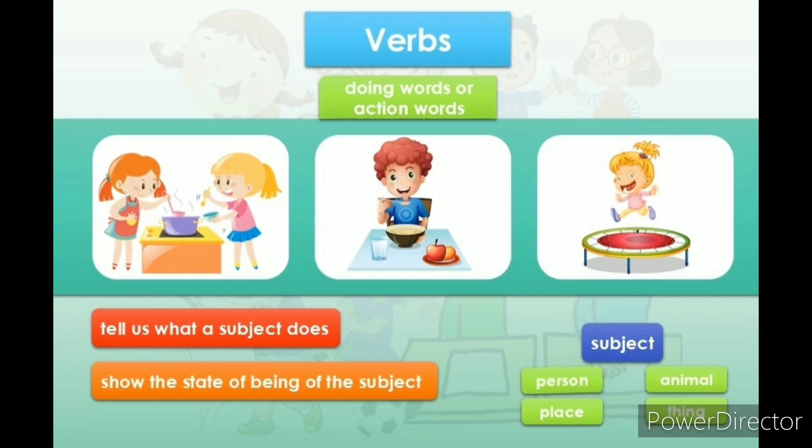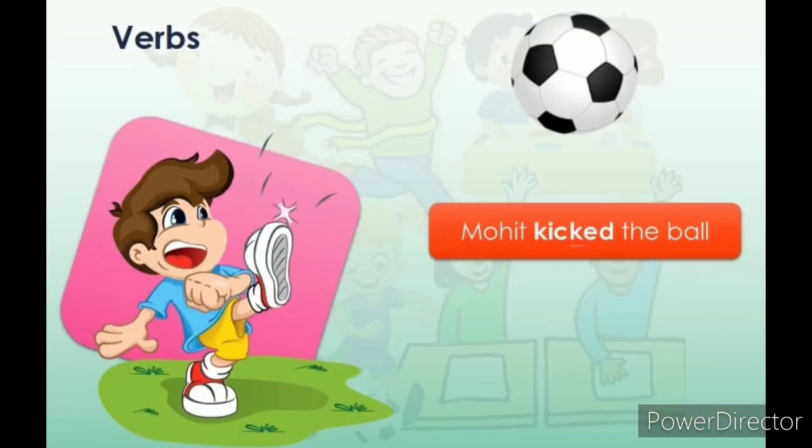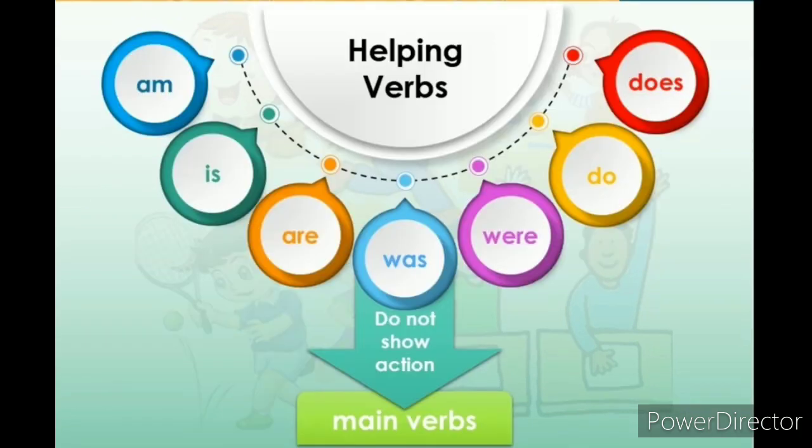For example, Mohit kicked the ball. Here, Mohit is the subject, a proper noun. Kicked is the main verb that tells us what action the subject Mohit did. What about the helping verbs?